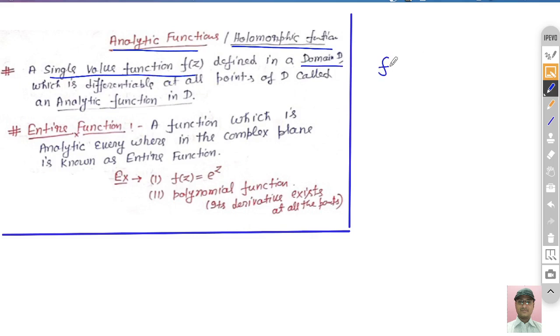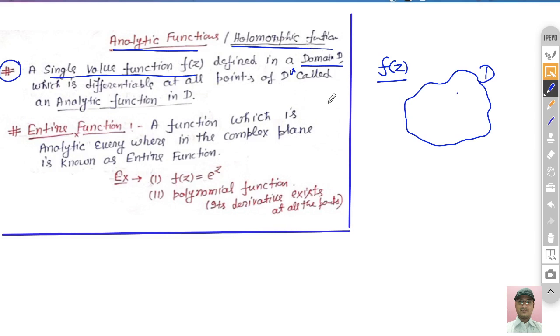Let's suppose this is the function f(z) which is defined in some domain D. This is a single valued function. When do we say that this f(z) is analytic in this domain? When it is differentiable at all points of D. Any single valued function f(z) which is differentiable at all points of this domain D is called analytic in D. We also say that it is a holomorphic function.